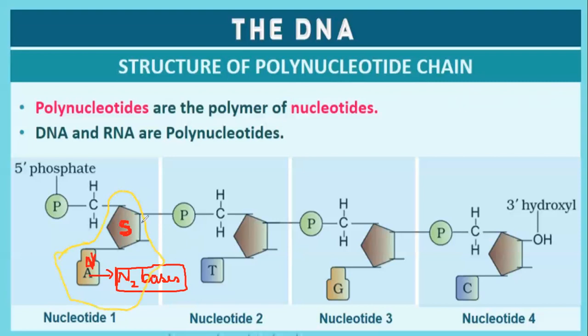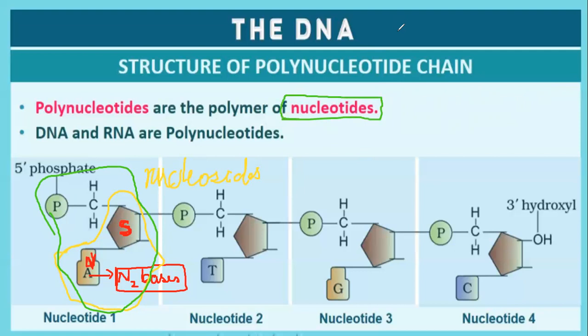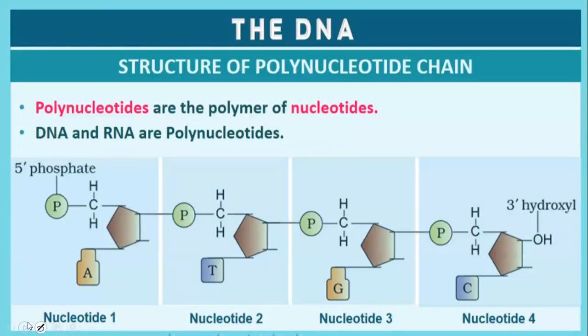The nitrogen base and the pentose sugar together are known as what? Nucleoside. And when a phosphate group is added to this particular nucleoside, you call it a nucleotide. Is it clear? So, next one.